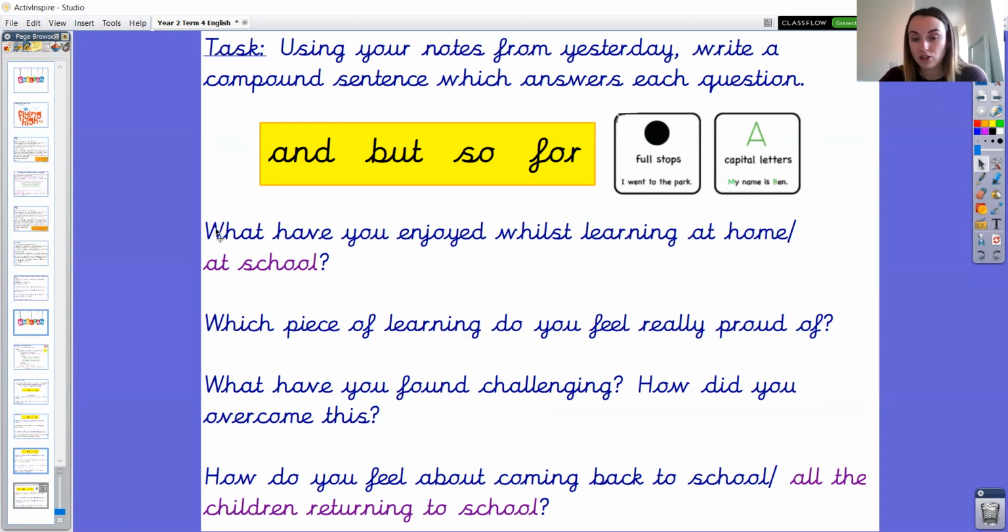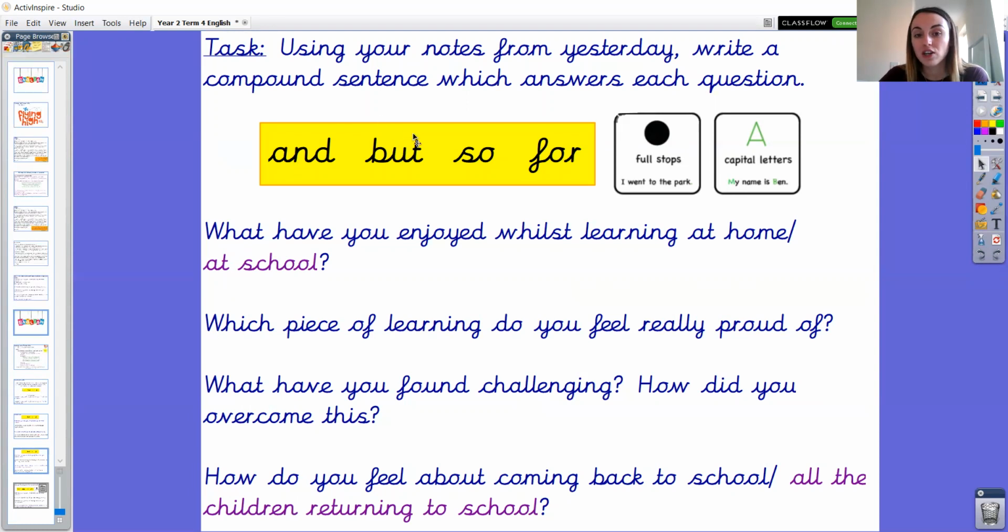So we have the four questions. What have you enjoyed whilst learning at home or in school? Which piece of learning do you feel really proud of? What have you found challenging? How did you overcome this? How do you feel about coming back to school, or how do you feel about all the children returning to school? So as there are four questions, I'd like you to plan one sentence which answers each question. So that means four compound sentences all together.